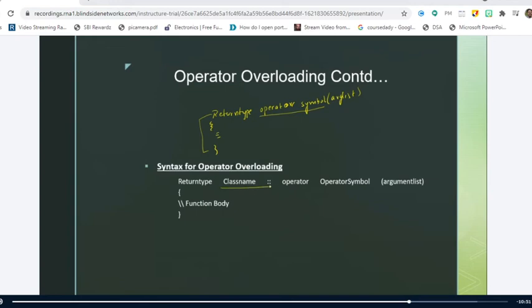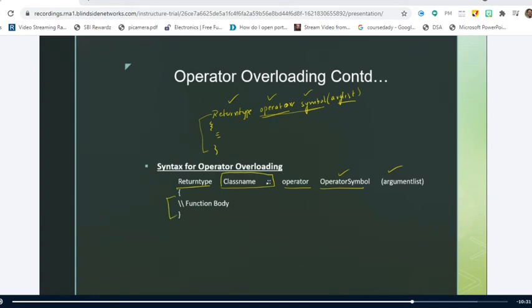But if you define the operator function outside the class, this is the syntax, but we should add to which class it belongs. That should be done by making use of the class name followed by the scope resolution operator. Other than this, everything is similar. So we have the return type, we have the operator keyword, we have the operator symbol, we have the argument list, and we have the function body.